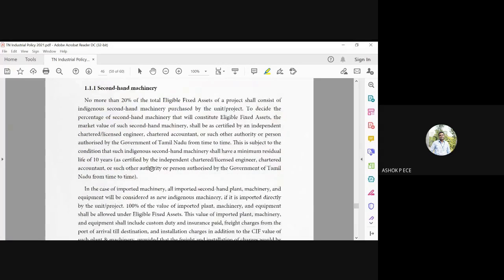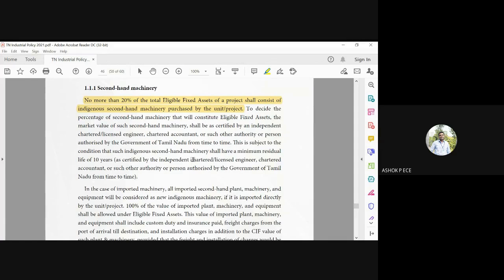For second-hand machinery, not more than 20% of the total eligible assets should be second hand. So you should not have everything second hand. The percentage should be very low, or at most 20 percent. It is up to the condition of minimum residual life: the second-hand machinery should have a minimum life of 10 years.